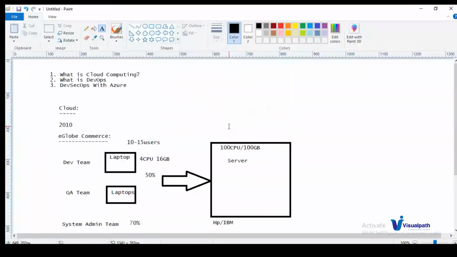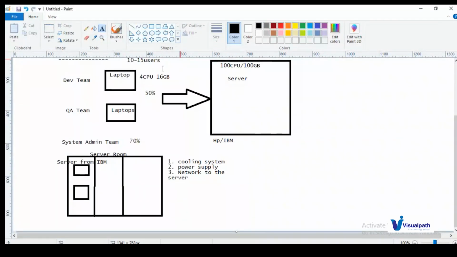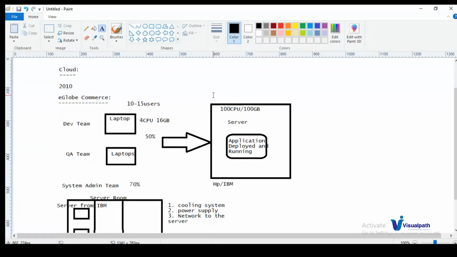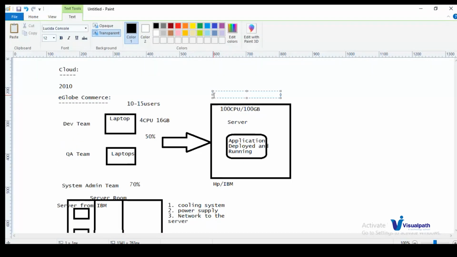Whenever you deploy your application here on the server, fine, we have provided cooling system, power supply, networking, all of this you have done. Now you will deploy your application inside the server. The application is deployed and it is running fine. Now, this time in this server, we are getting more users. Let us say this time 10,000 users, 20,000 users. They are hitting your application URL and getting some response from your application via the server. So this is where you have deployed your server.